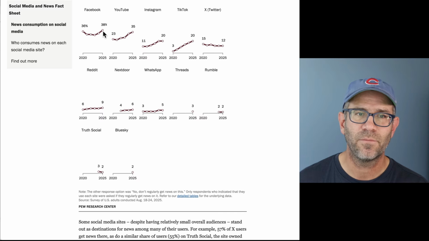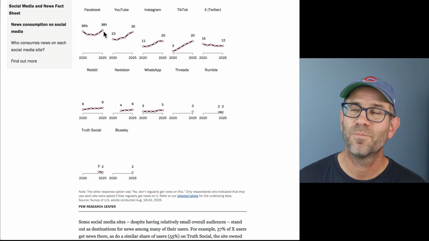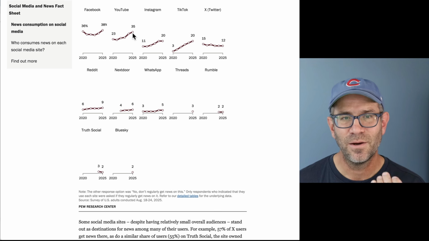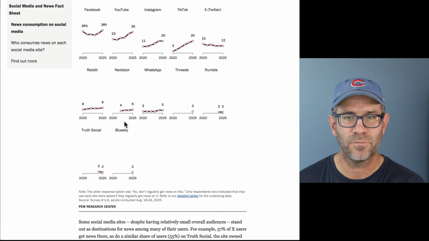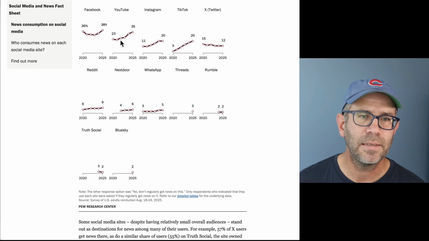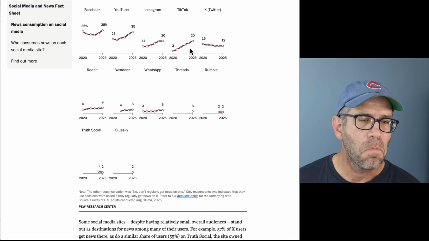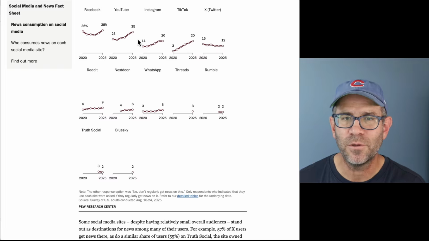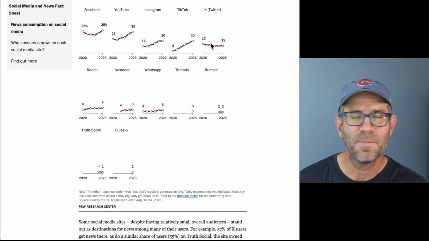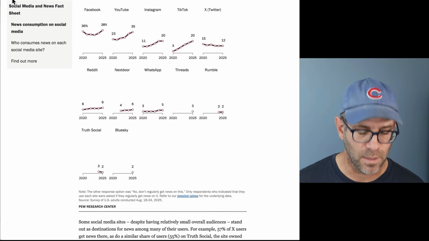And so you can see that 38% of people in the US get news off of Facebook, off YouTube, Instagram, and so forth, right? You see it declining as we go from left to right. And these add up to more than 100 because people might be on Facebook, YouTube, Instagram, TikTok, Twitter, and get news from all these different sites. And so it's going to add up to more than 100.